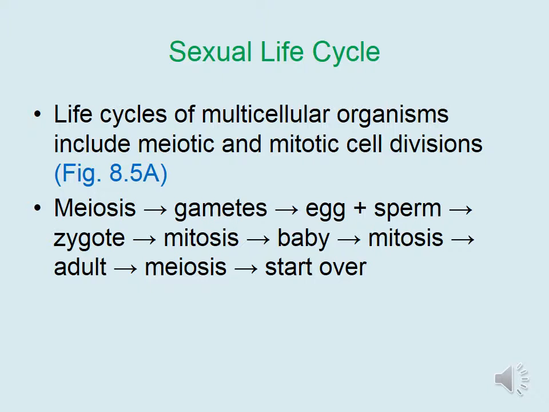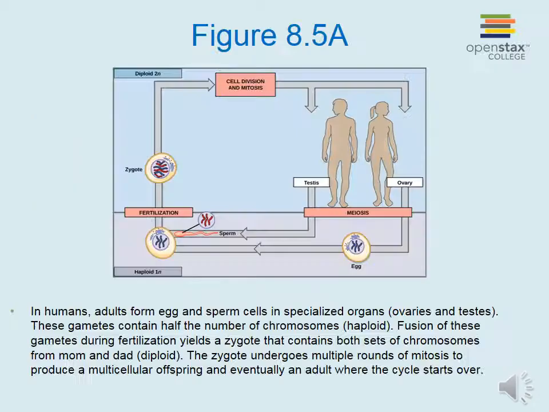In an adult, meiosis generates gametes that fuse during the process of fertilization to yield a zygote. The zygote then undergoes mitosis to generate a baby. The baby undergoes mitosis to grow into an adult, where the process starts over. The adult now undergoes meiosis to start producing new gametes, and so on and so forth.